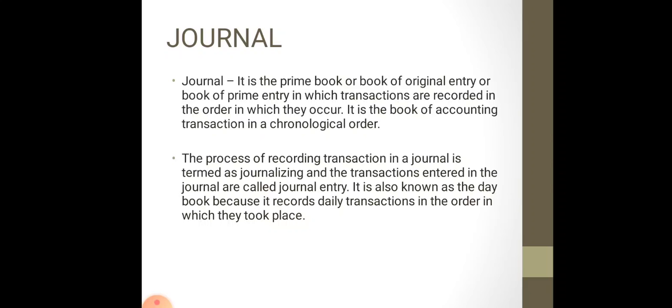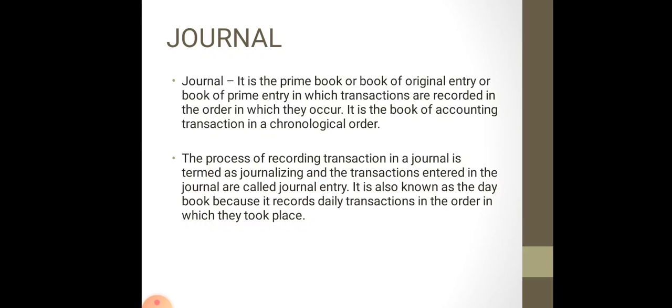It is also known as day book because it records all the daily transactions in the order in which they took place. सो जर्नल वो बुक होती है जिसमें हर एक बिजनेसमैन अपनी पूरे दिन की ट्रांजैक्शन सीरियल ऑर्डर में रिकॉर्ड करता है, so that he can remember those transactions, he can remember what he has done the whole day. उसने कितना सामान ख़रीदा, उसने कितना सामान बेचा, उसको कितना फ़ायदा हुआ, उसको कितनी इनकम आई, उसका कितना खर्चा हो गया. Everything should be recorded in the book named as journal.